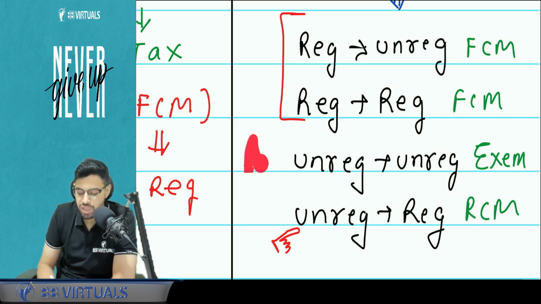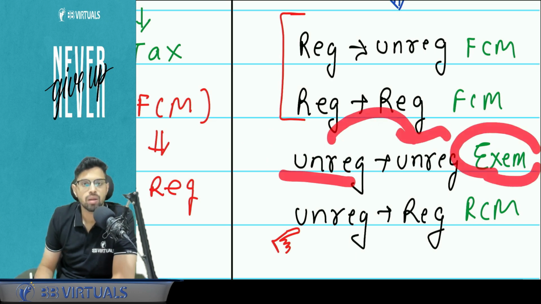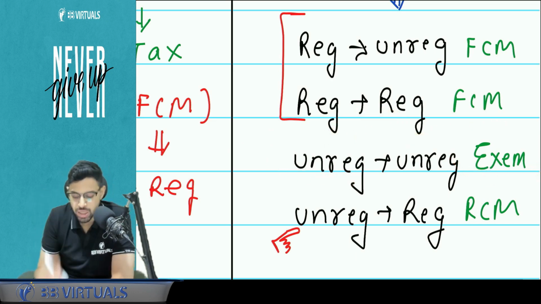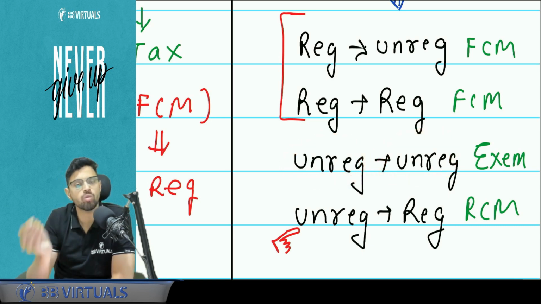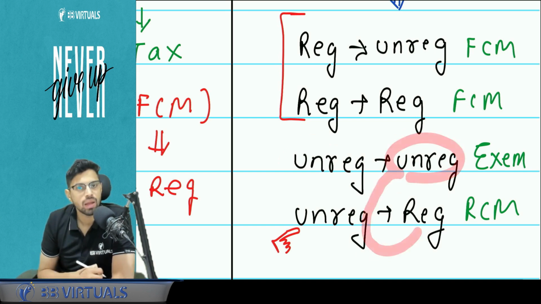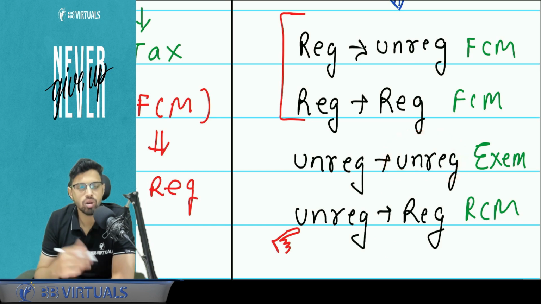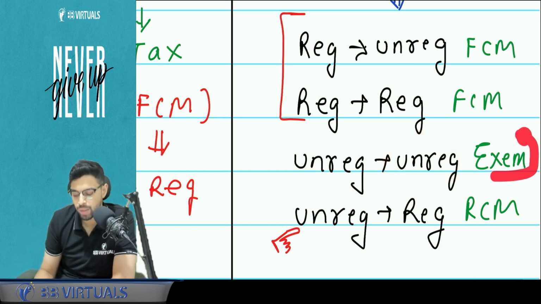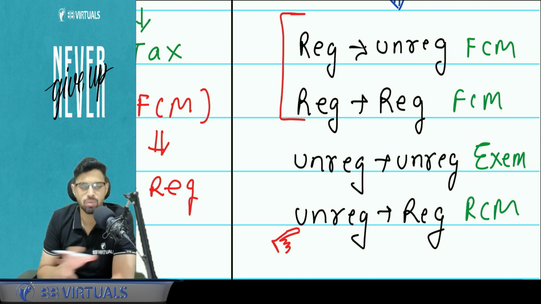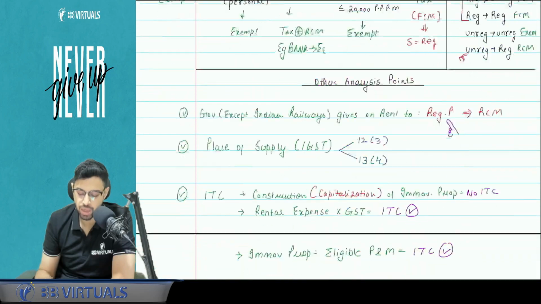Third, very logical but important, students commit mistakes. Unregistered to unregistered is exempt. Why? Because the supplier cannot charge, since he is unregistered. His turnover is not crossing the limit, so he is unregistered, and you are also unregistered. So why will the government tell you to pay tax under RCM? You are unregistered, right? So you are also not required to pay tax, and I am also not required to pay tax. RCM is also not applicable, so it will be exempt. GST not applicable. Clear? I think this particular analysis will clear a lot of points.